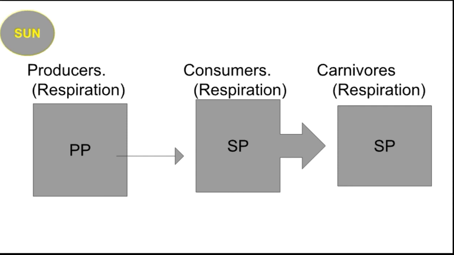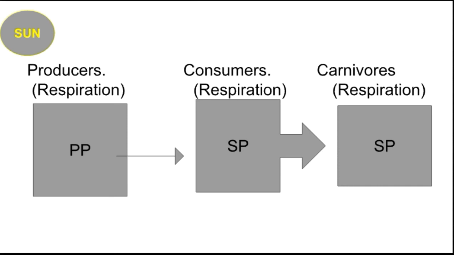When the food chain is short, the final consumers may get a large amount of energy, but when the food chain is long, the final consumer may get a lesser amount of energy. So that is the energy flow. You see here in that flow diagram, PP means the primary production and SP means the secondary production.